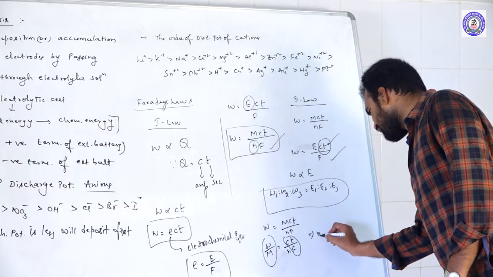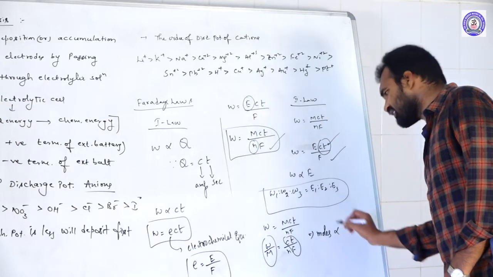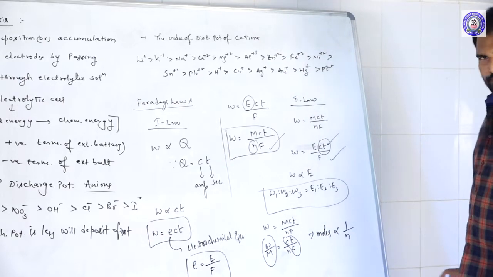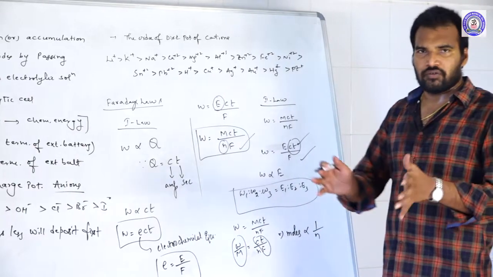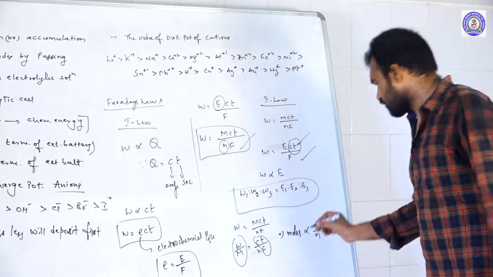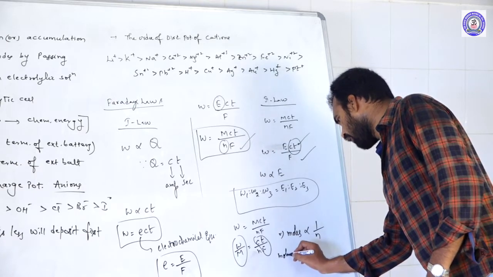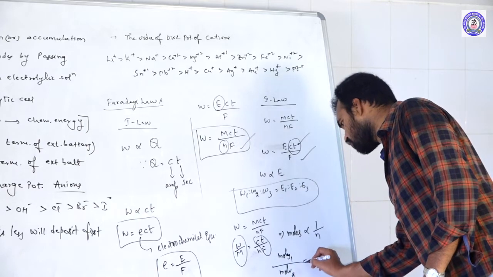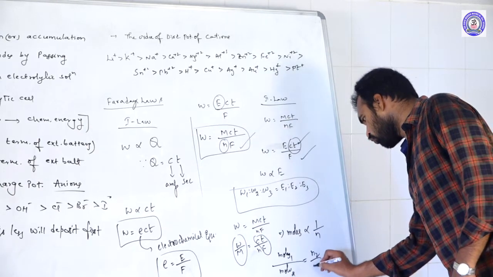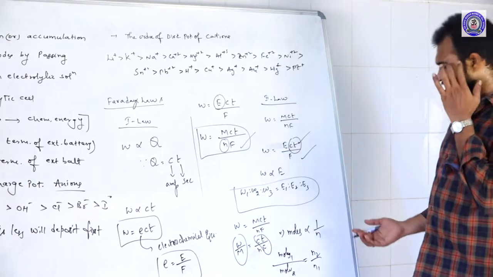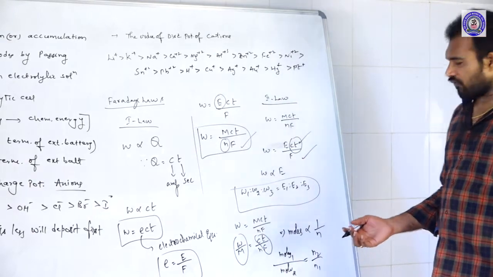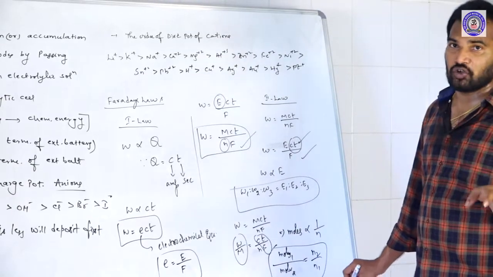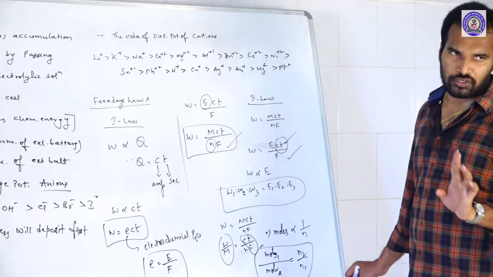So the number of moles is inversely proportional to the valency factor N. When comparing 2 or more electrolytic solutions, moles of the first solution divided by moles of the second solution is equal to N2 by N1, that is, the valency factor of the second solution to the valency factor of the first solution. This is very important. They may ask you not only the weight ratio, they may also ask the moles ratio.